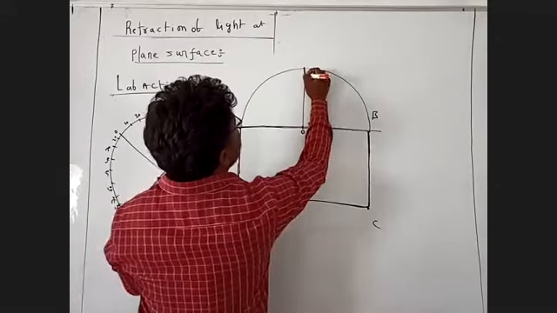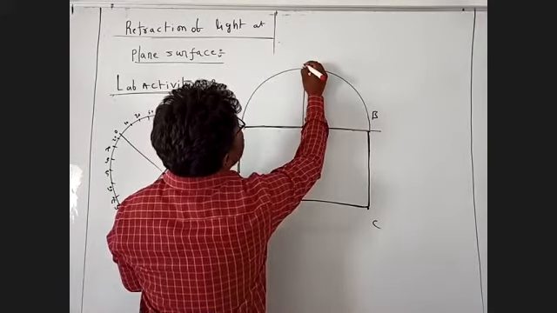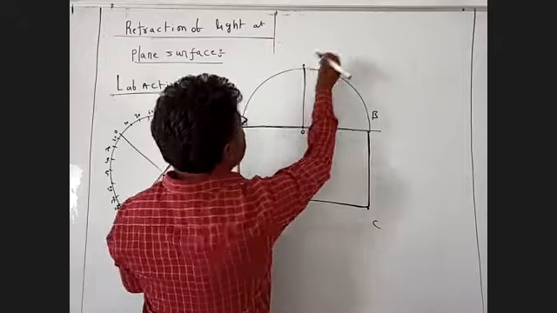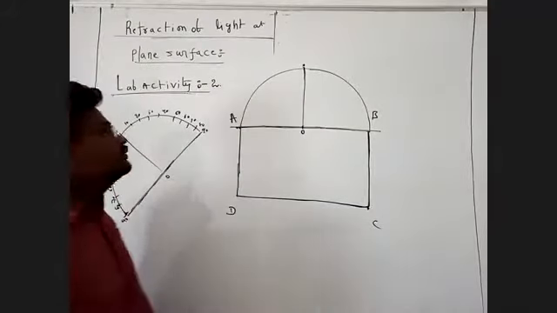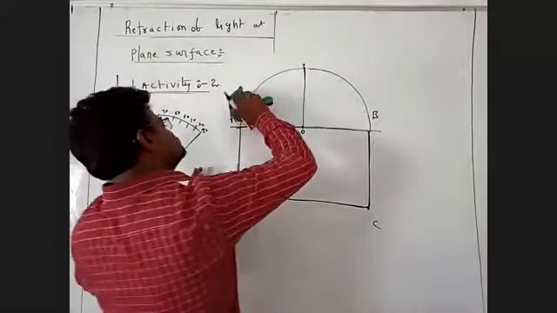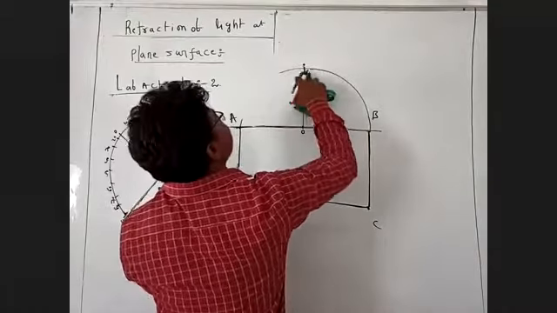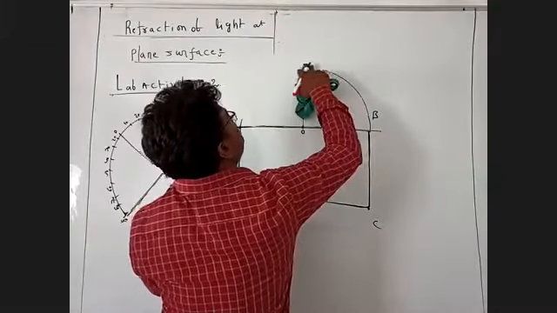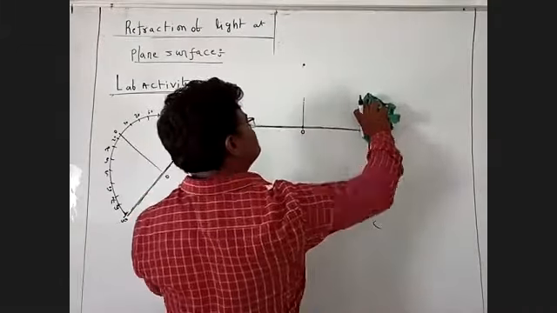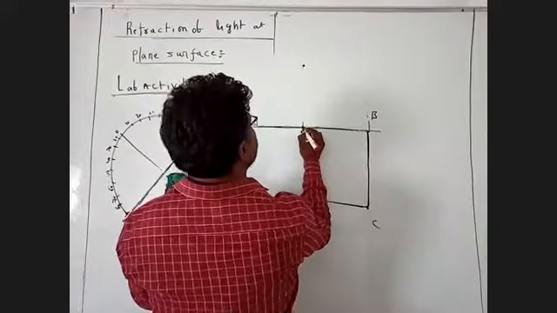Now you take the pencil and put the dot here. Next you remove the protector, and we have the dotted lines. So we put the two dotted lines.